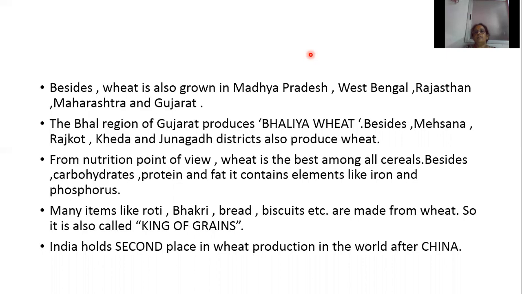Which districts of Gujarat produce wheat? Mehsana, Rajkot, Kheda, and Junagadh. Why is wheat called the king of grains? Because from the nutrition point of view, wheat is the best among all the food grains. It contains carbohydrates, proteins, fat, iron, and phosphorus. Many food items like roti, bakri, bread, biscuits, etc. are made from wheat. So wheat is called the king of grains.